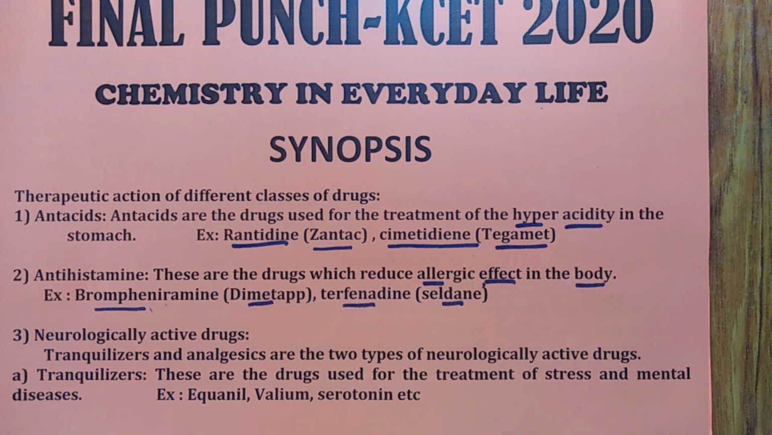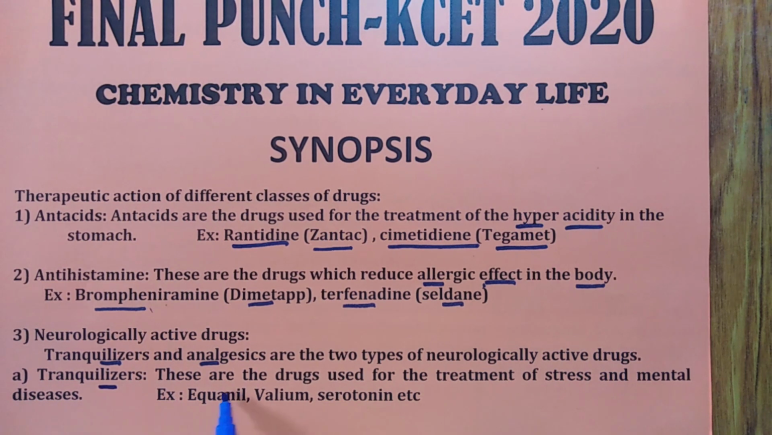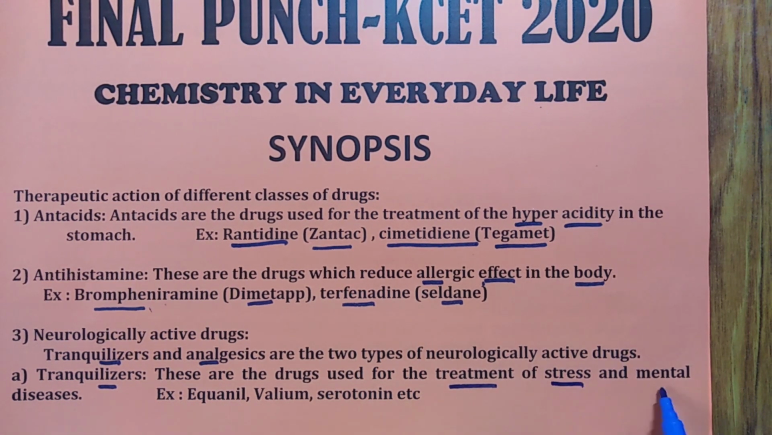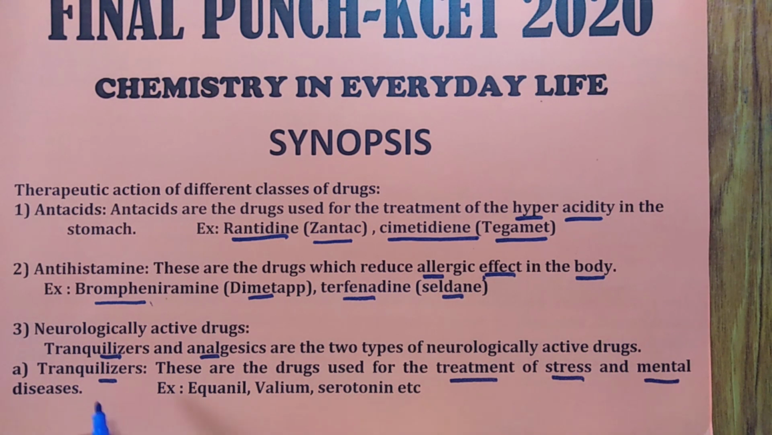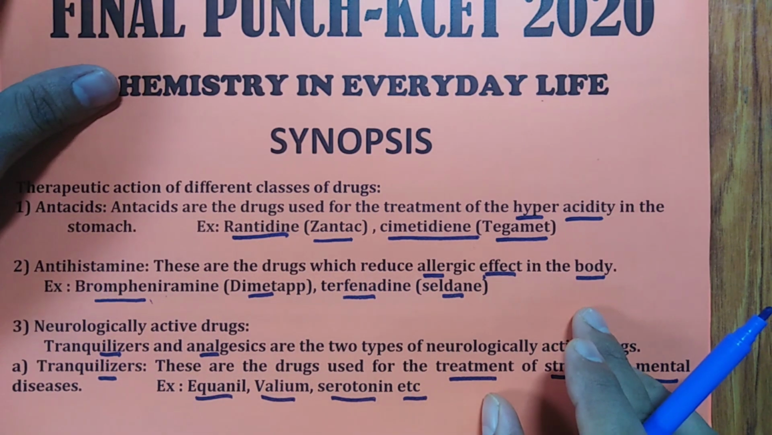Then neurologically active drugs. Neurologically active drugs are of two types, remember, tranquilizers and analgesics. Tranquilizers are those drugs used for treatment of stress and mental diseases. Very simple. And remember these examples, Equanil, Valium, serotonin, etc. Very, very important examples. Remember this. That is tranquilizers, you can see.